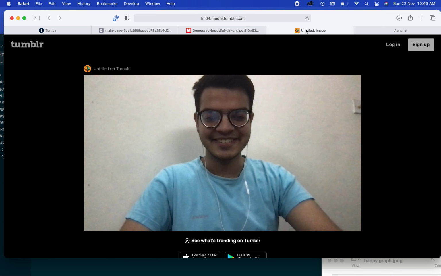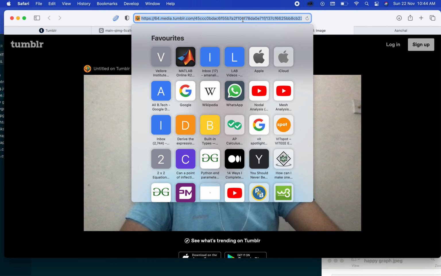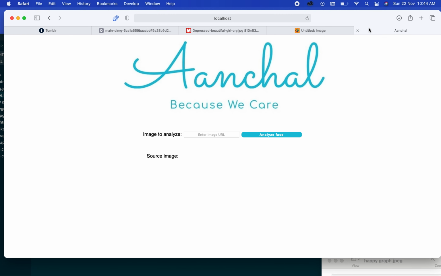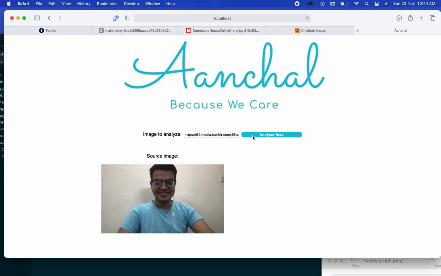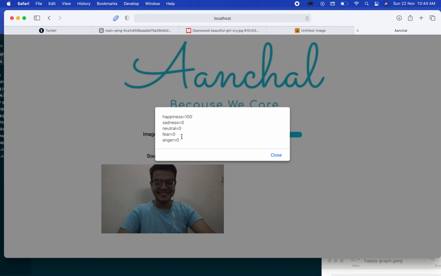So this is basically me, and let's copy this URL and paste it. You can see the Azure API returns these values. This was done intentionally to show you that we are actually using the Azure URL.